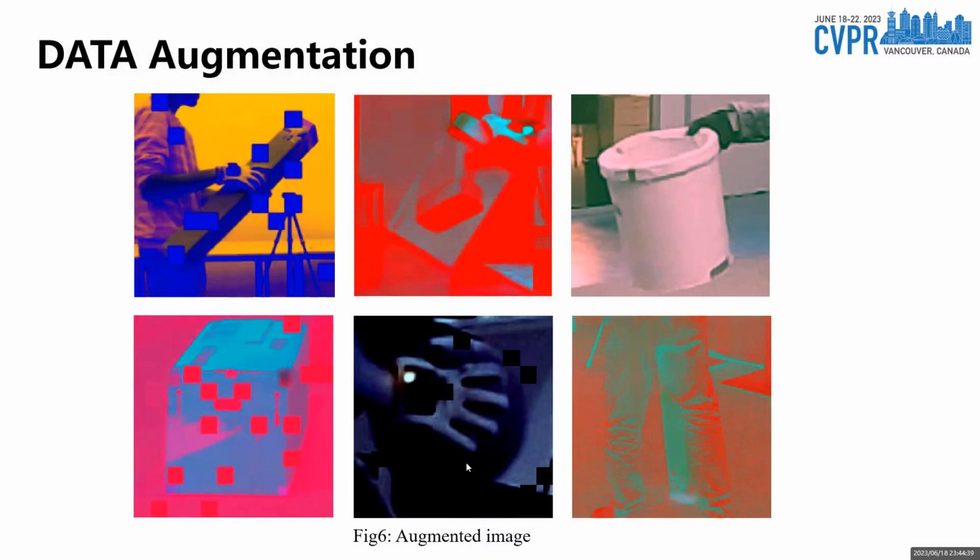Despite the significant increase in dataset size achieved through the synthetic dataset, we further employ various data augmentation techniques to introduce additional randomness and variations. We employ the coarse dropout technique to simulate occluded or missing regions in the images.